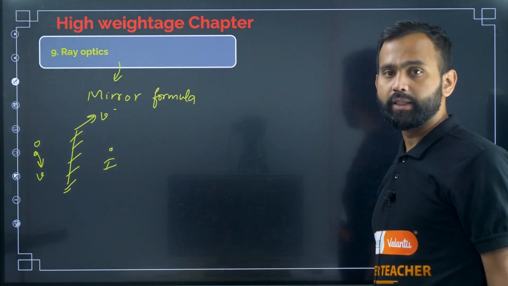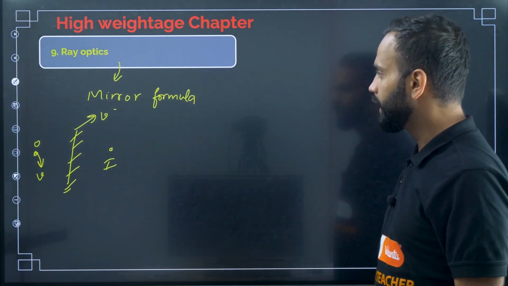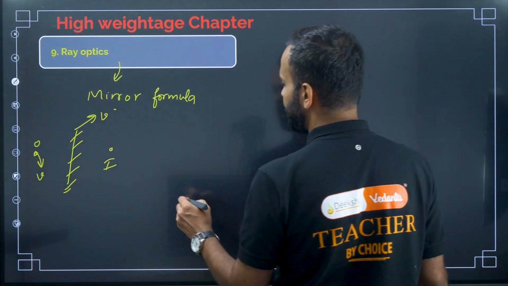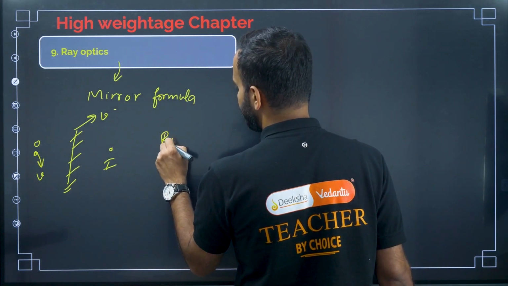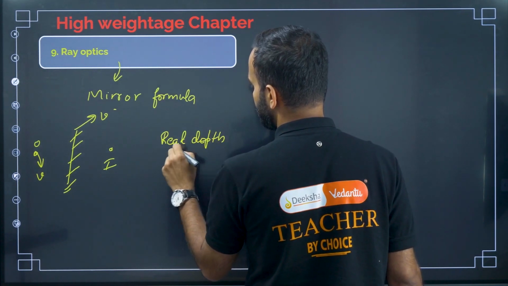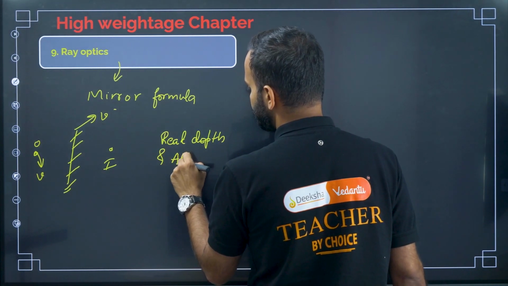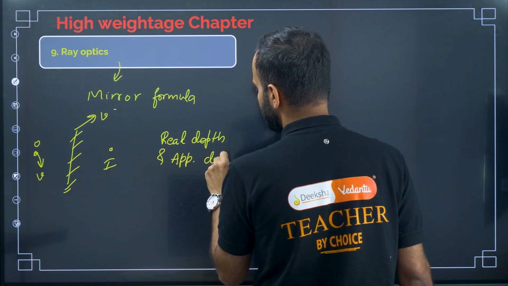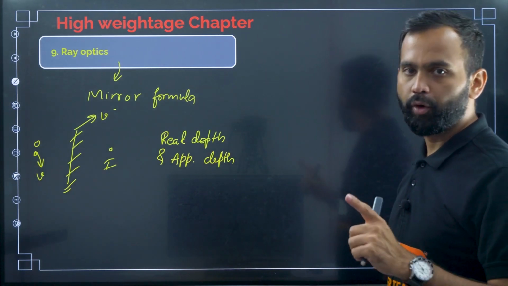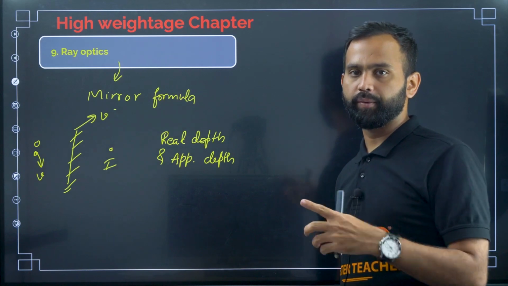And then in refraction, what kind of questions are they going to ask? In refraction, the first one is real depth and apparent depth. You should focus on real depth and apparent depth. The formula is there: mu equal to real depth divided by apparent depth.